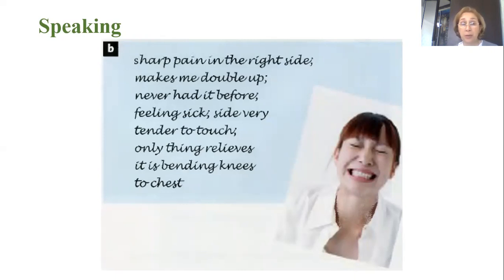So what is your diagnosis? If it is the right side of the abdomen, it can include health problems like gallbladder stones or appendix. Yes, you are right. So yes, gallstones, appendicitis.